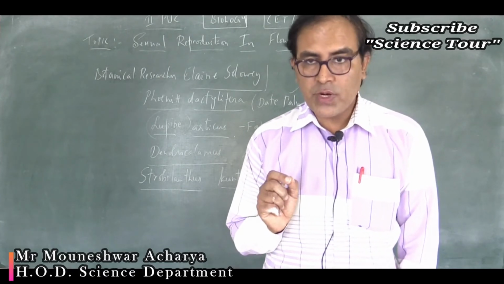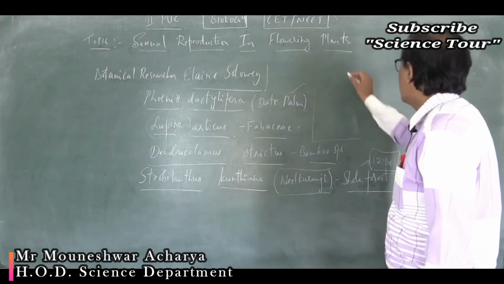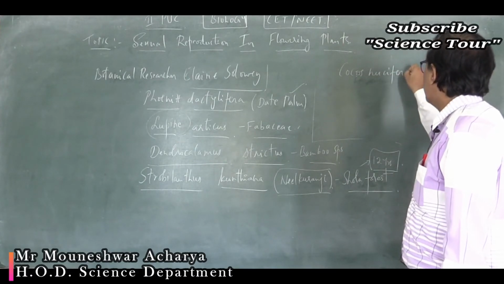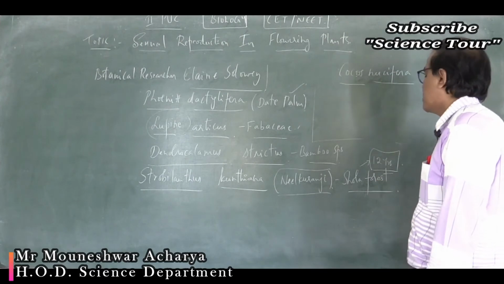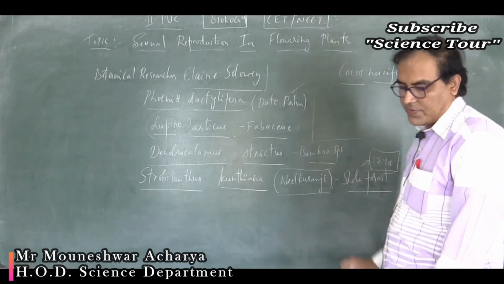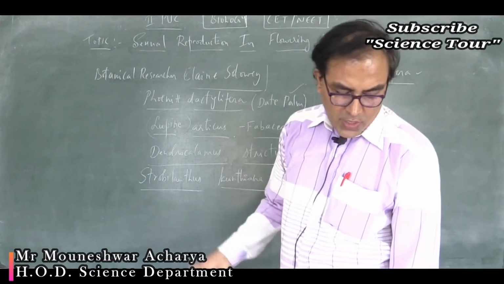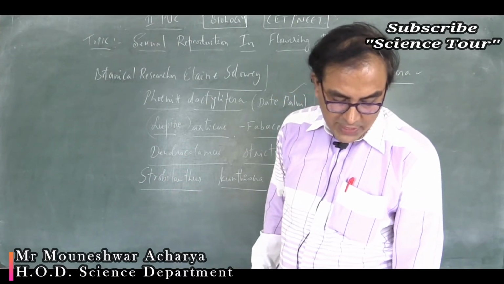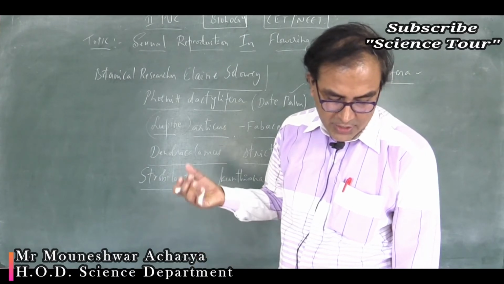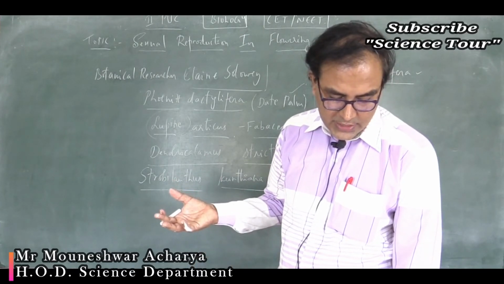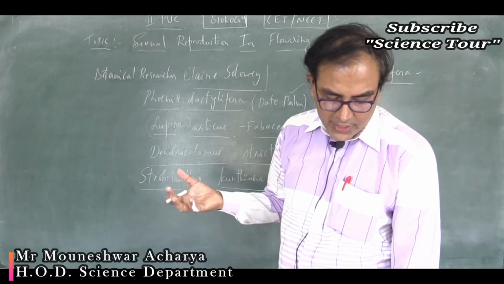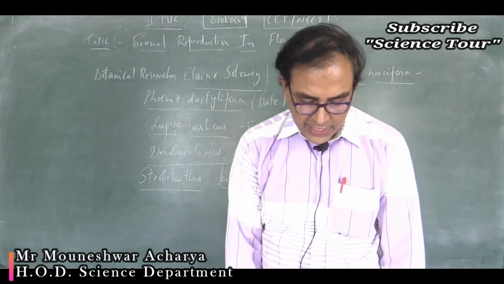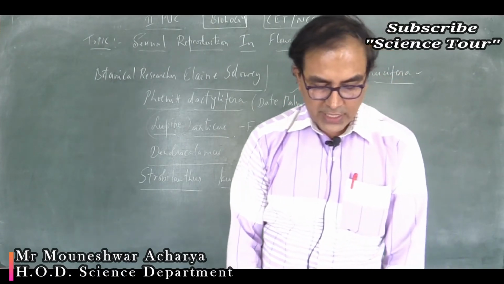Let's move to question number 47. Coconut water. What is the scientific name of coconut? Cocos nucifera. You need to know the botanical names of some plants. Cocos nucifera. Coconut water, which is nothing but the liquid endosperm from the tender coconut, represents, yes, I already told the answer, that is formed from free nuclear endosperm. Free nuclear endosperm, that is the option D.